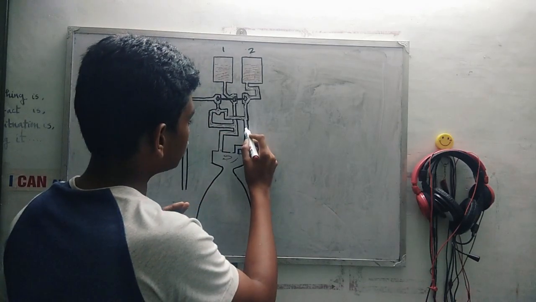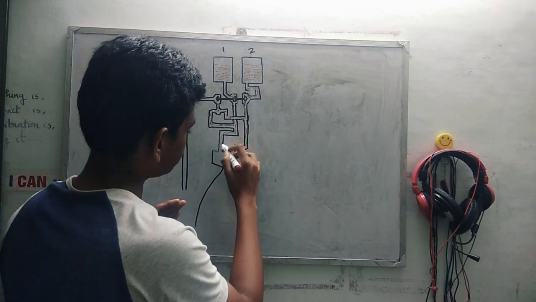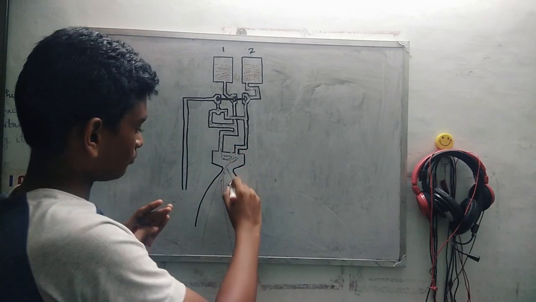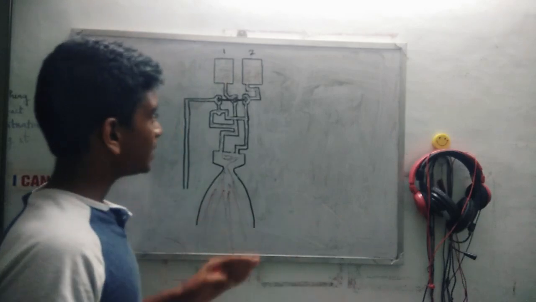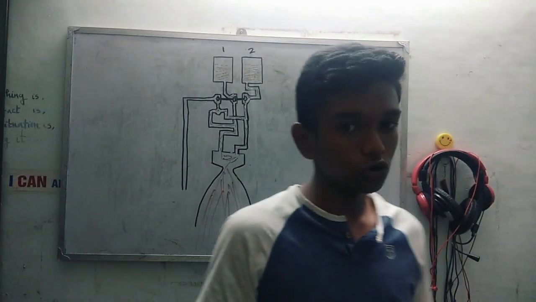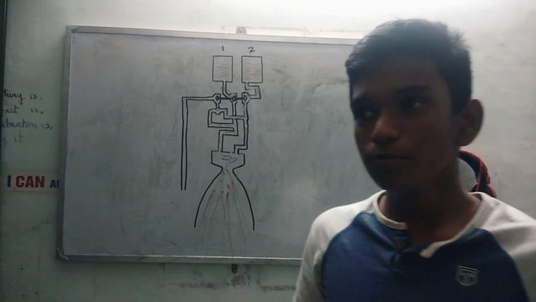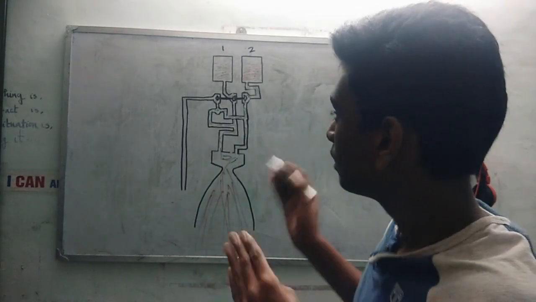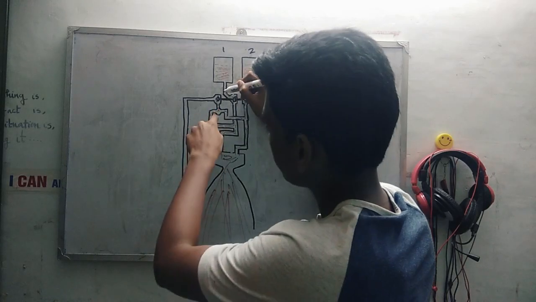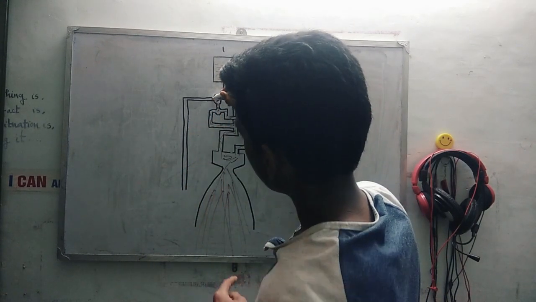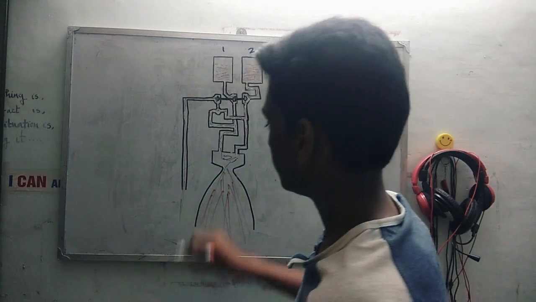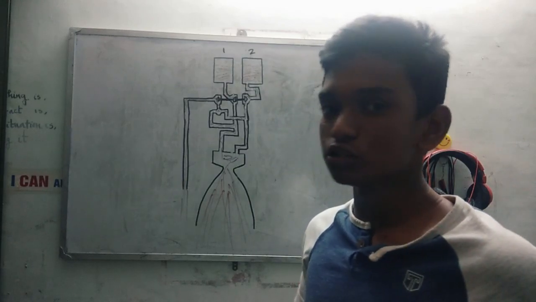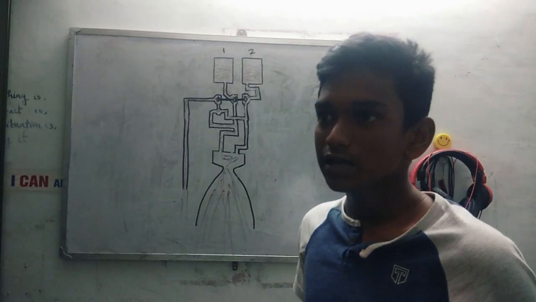So finally, they give a large thrust like this. Due to this thrust, the rockets are lifted towards the sky. This is the basic, simple concept of the open cycle engine. You might be thinking, what about the pre-burner? The first combustion takes place here, and this force comes to this area and finally goes out like this. But the pre-burner does not give any thrust to the rocket.